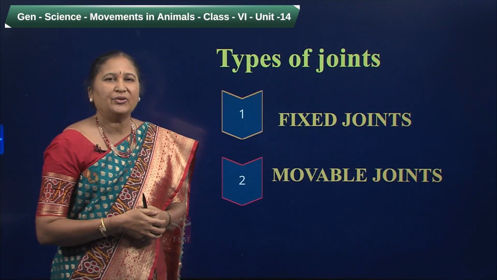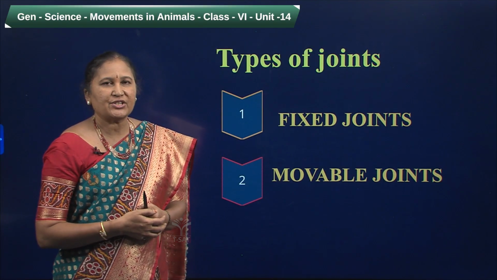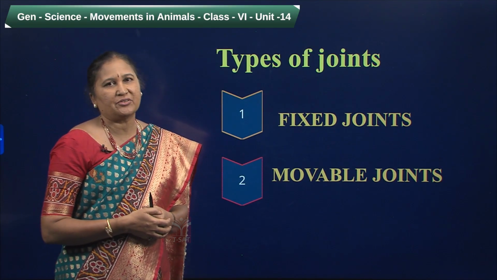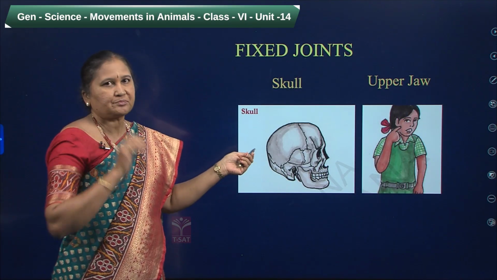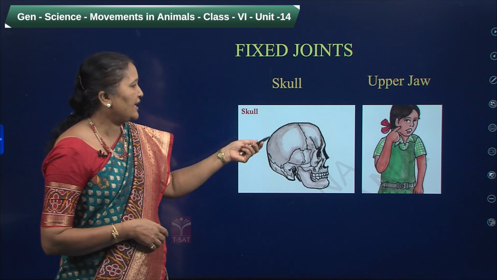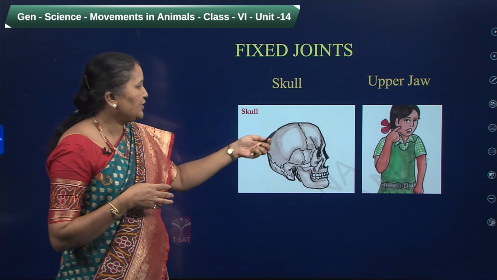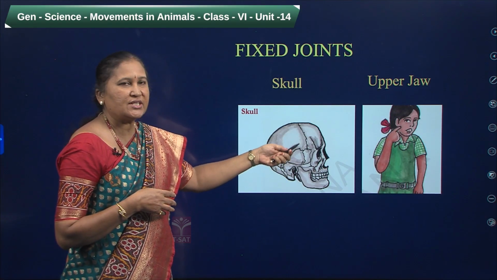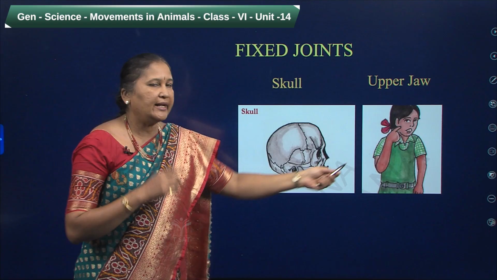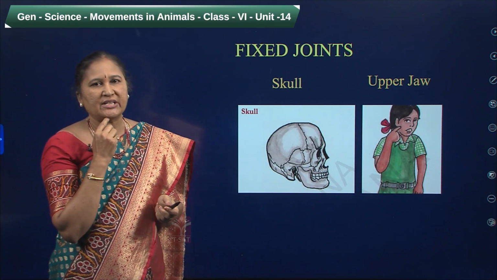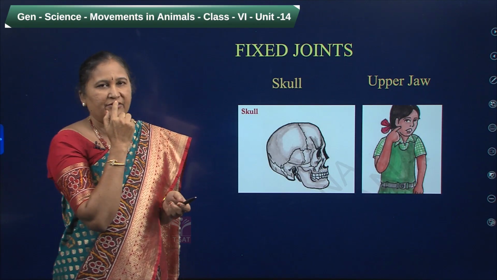Yes, definitely. We have two types of joints in our body. The first one is the fixed joint, and another type of joints found in our body are movable joints. See here, our skull. The brain is enclosed inside the skull, and this skull consists of a number of bones which are fused together. Did you observe here some structures like sutures? These bones are fused together and it is a fixed joint. And here we also have the upper jaw and lower jaw. Our lower jaw is movable, but our upper jaw is a fixed joint.